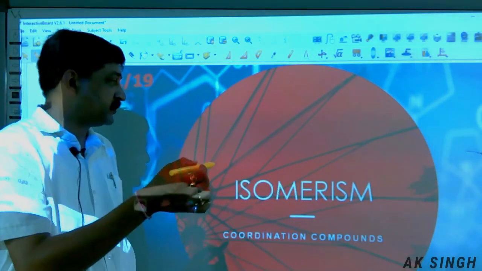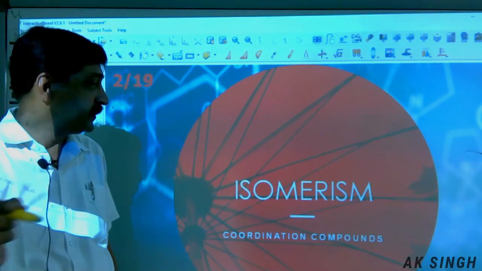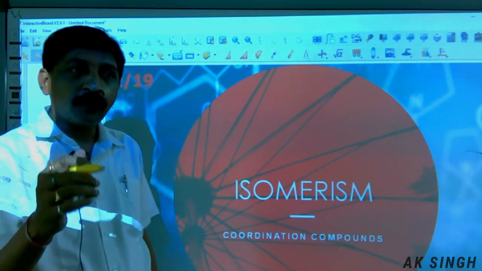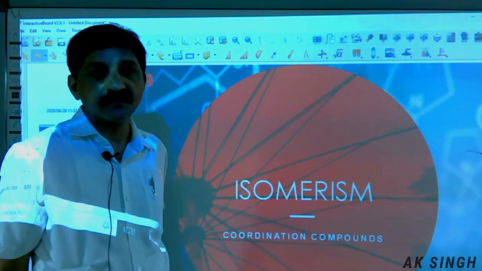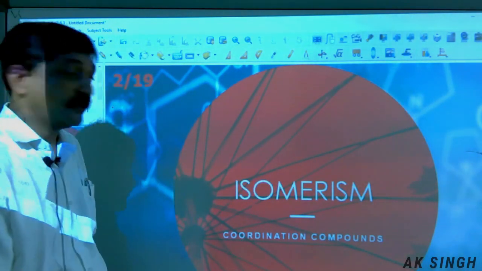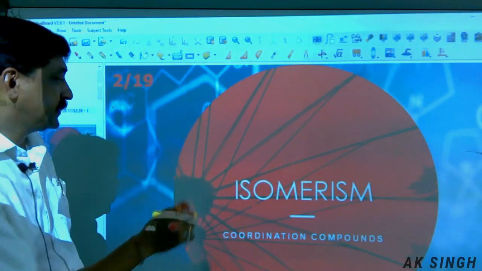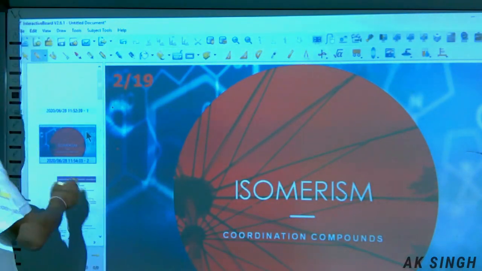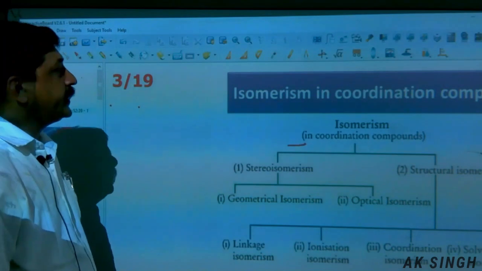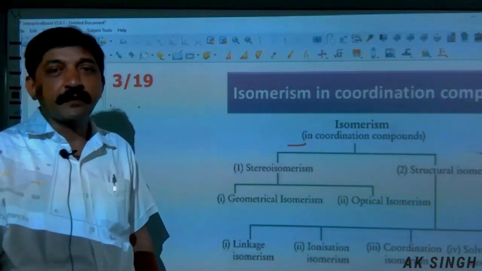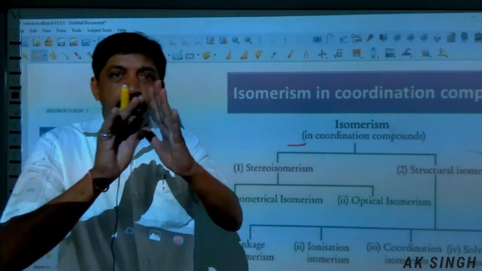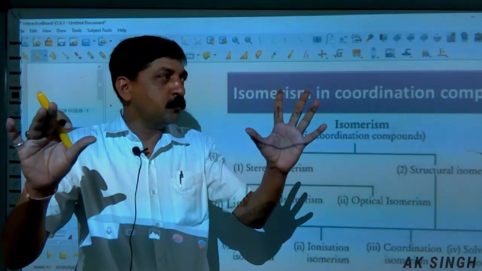Isomerism. This is the property shown by the compounds having the same molecular formula but different in structures, therefore different properties. Those are isomers, the property is isomerism. Quickly we move to this part. Isomerism in coordination compounds. Now broadly here it is classified in two parts.